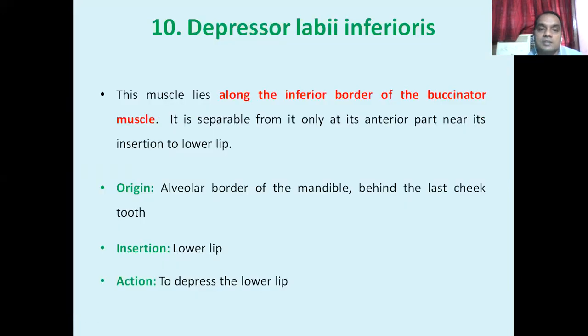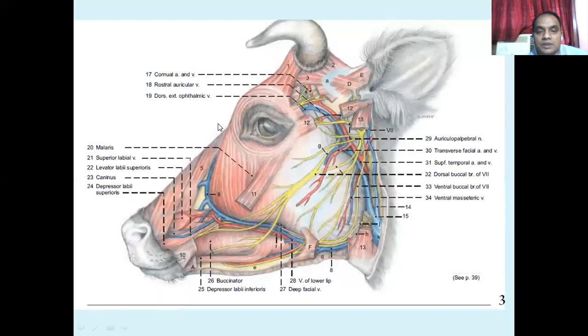Another muscle is the depressor labii inferioris. As the name indicates, depressor labii inferioris is concerned with the lower lip. This muscle is here. You see here, the depressor labii inferioris. This one.